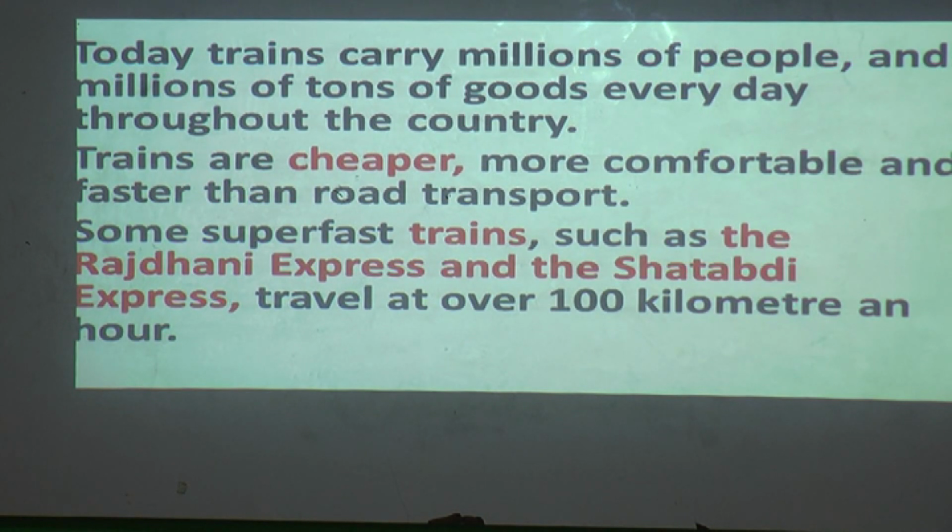In a railway, you can see we have so many bogies, so many boxes, isn't it? In one train, a large number of people can sit and travel from one place to another place. Another different type of railway we have is only for goods carrying. For example, cement or other vehicles can be carried, any different type of goods, raw materials. So millions of tons of goods can be carried every day throughout the country.